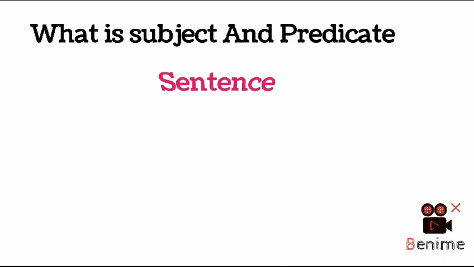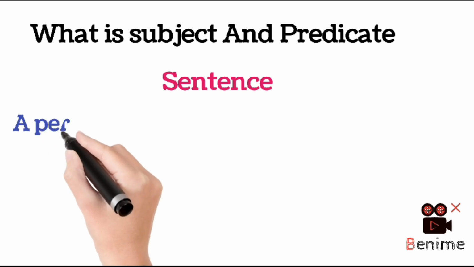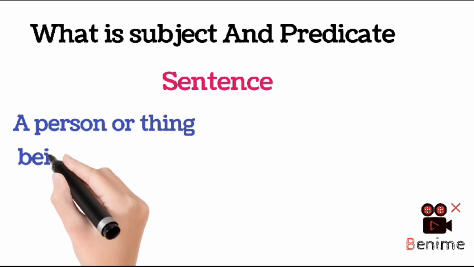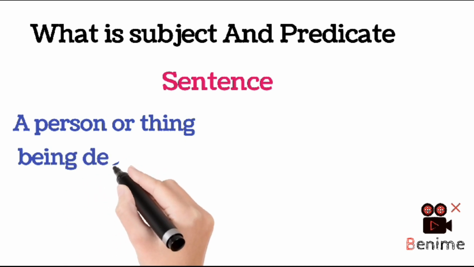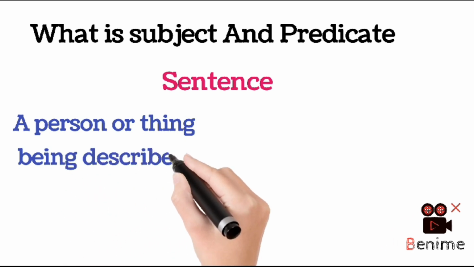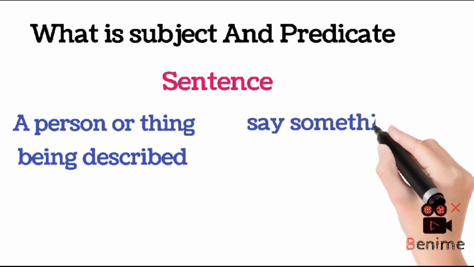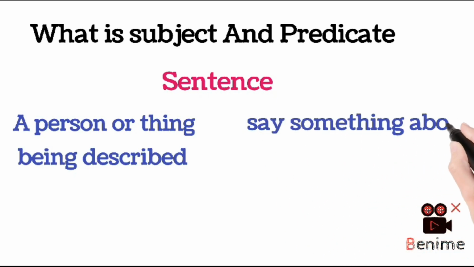What is subject and predicate? A sentence is made up of two parts. First one, a person or a thing being described or we are speaking about. Second one, something said about a person or a thing.